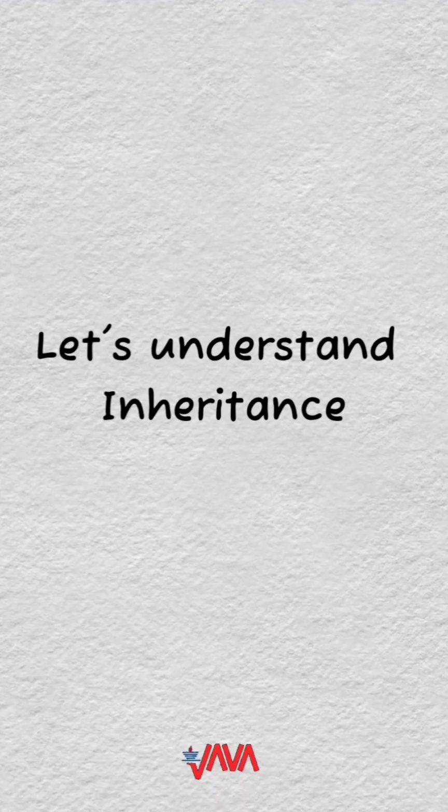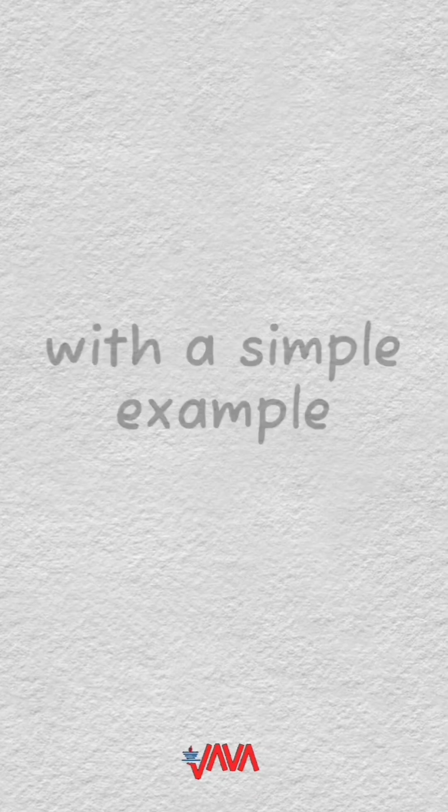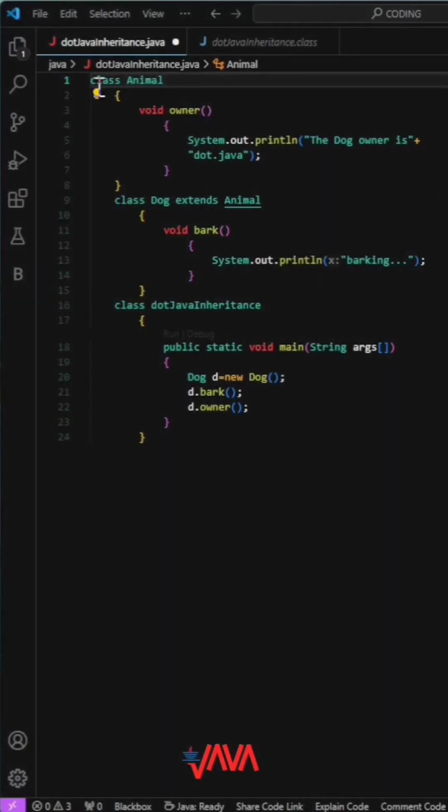Let's understand inheritance with a simple example. Here, we start by defining a class named Animal. Inside this class, there's a method called owner. Next, we define another class named Dog that extends Animal, meaning it inherits its properties and methods. In the Dog class, we add a new method called bark.